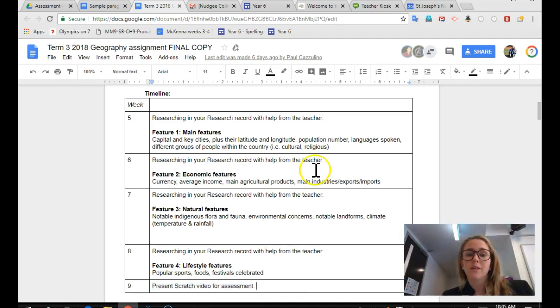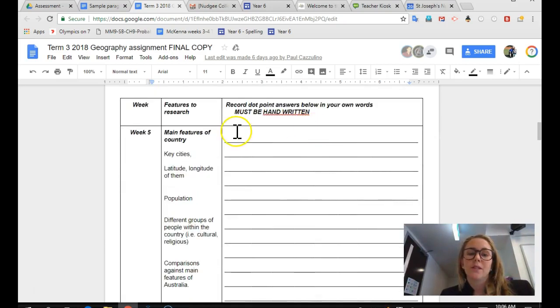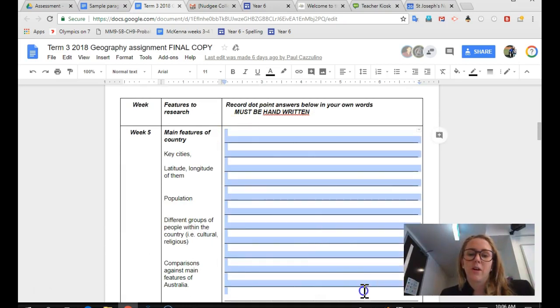Okay, so for example, the first week you would have done, if you haven't already, researching in your research record with help from your teacher. And this is also an assignment you can do at home, parts of it as well. You can do the research at home. So the first thing you should have researched is these features, okay, capital and key cities, etc. Once you've researched those or you've looked at them, you add them handwritten in the lines provided.